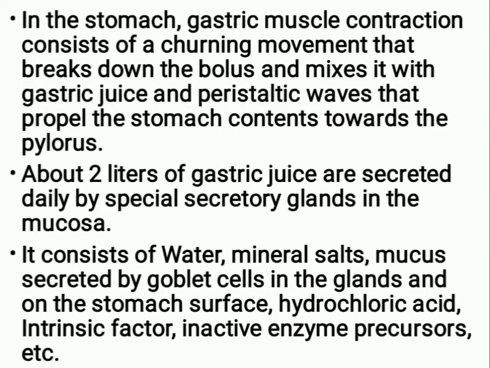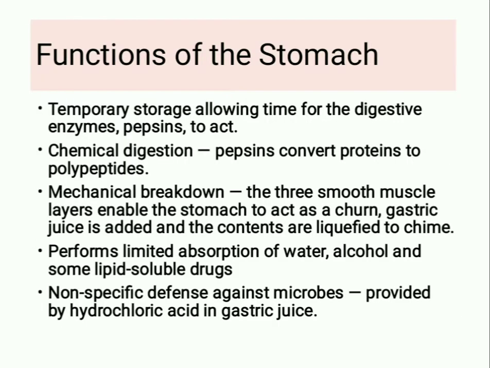About 2 liters of gastric juice are secreted daily by special secretory glands in the mucosa. It consists of water, mineral salts, mucus secreted by goblet cells in the glands and on the stomach surface, hydrochloric acid, intrinsic factor, inactive enzyme precursors, etc.